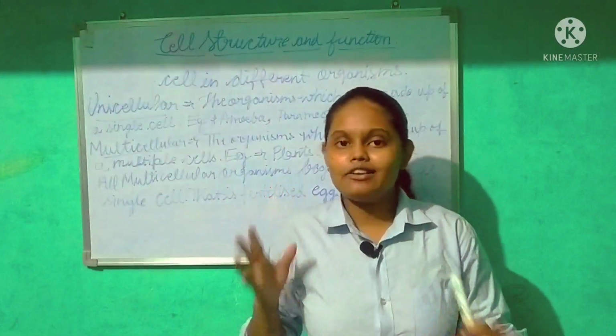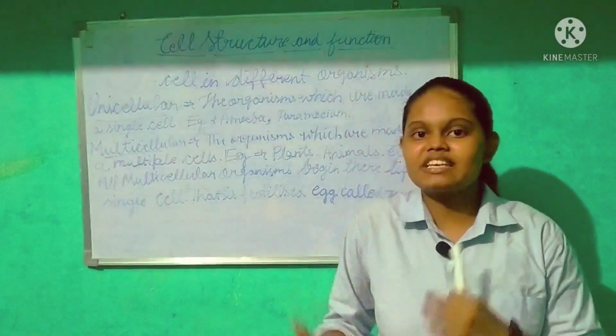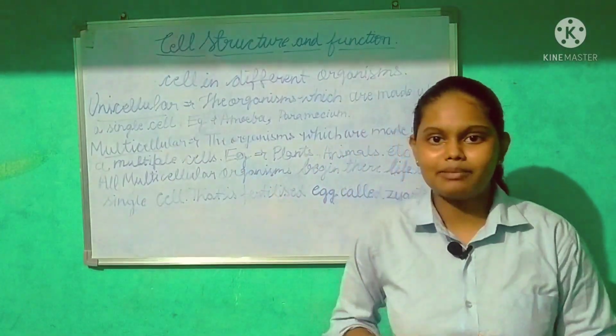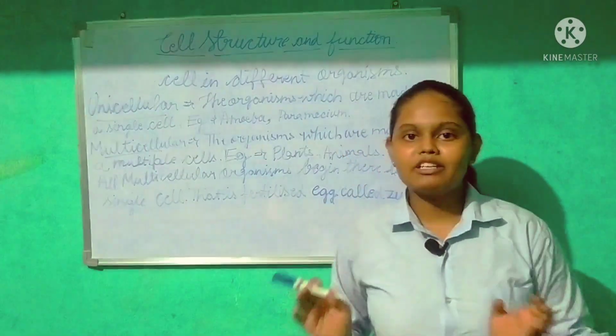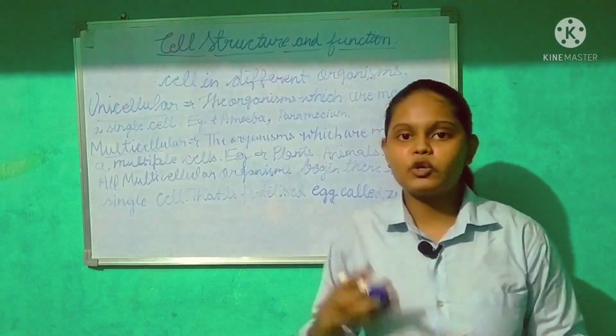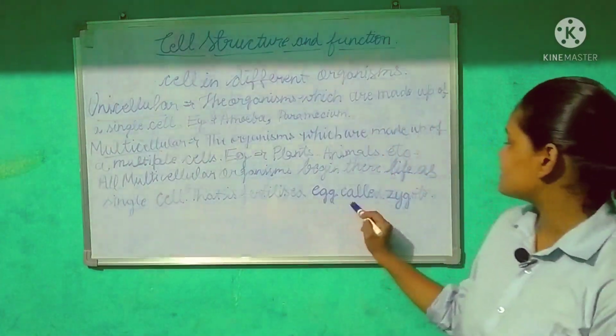That means multicellular organisms start their life from a single cell. For example, in the reproduction process, when the male and female gametes fuse with each other, they produce a fertilized egg that is called a zygote.